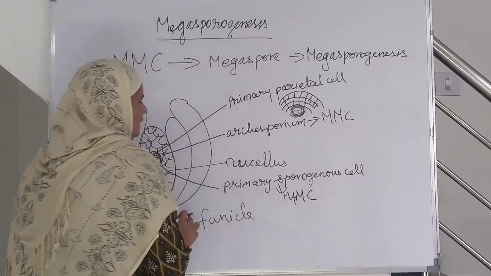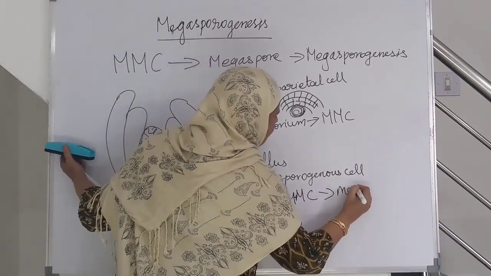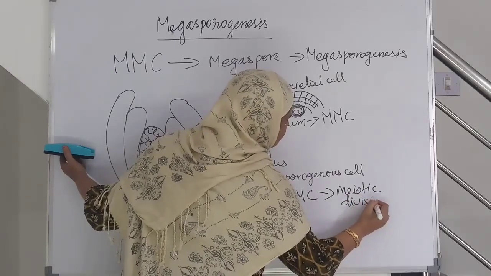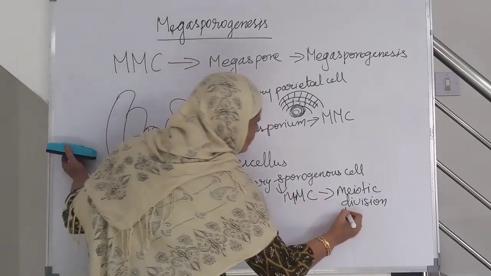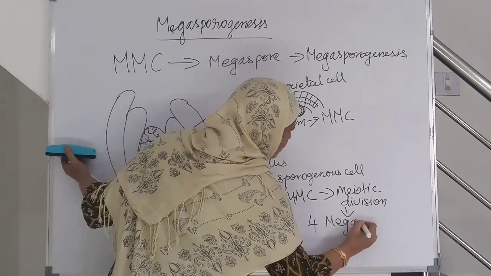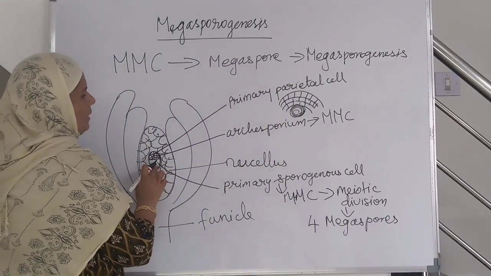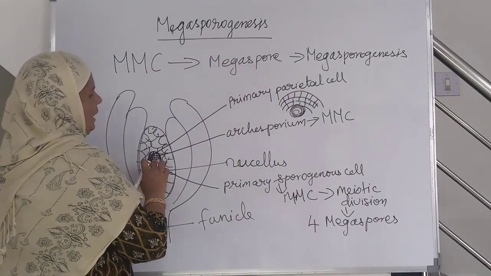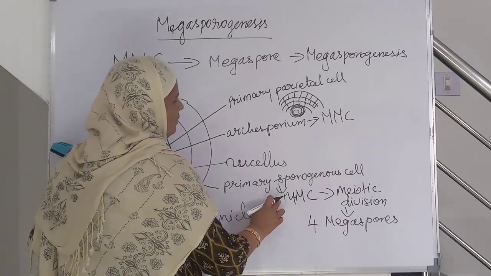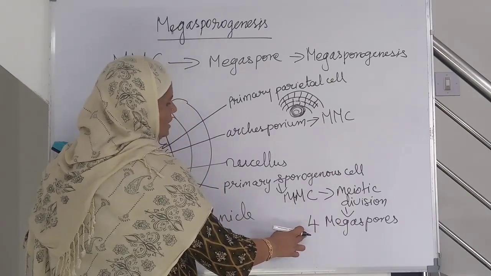Megaspore mother cell undergoes meiotic division and forms 4 megaspores. Here this is the primary sporogenous cell and it may act as megaspore mother cell. This megaspore mother cell undergoes meiotic division and forms 4 megaspores.